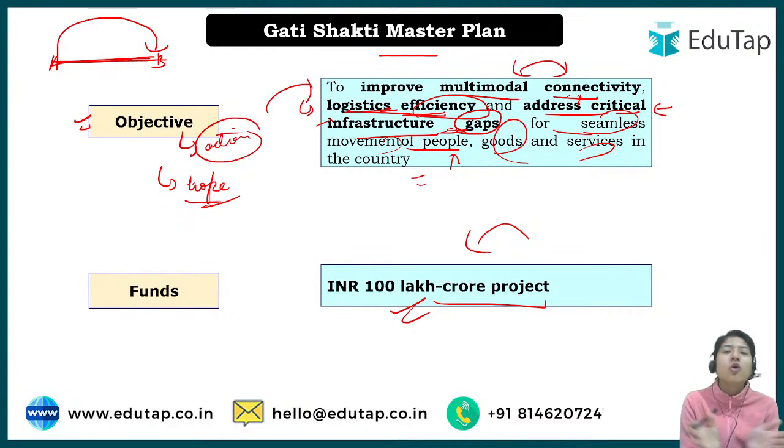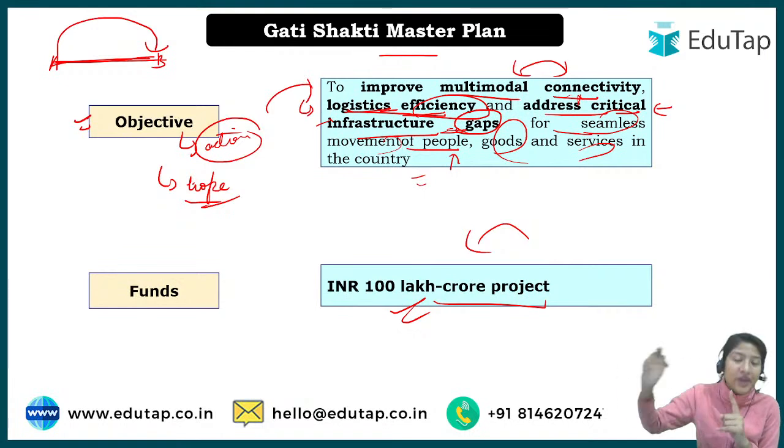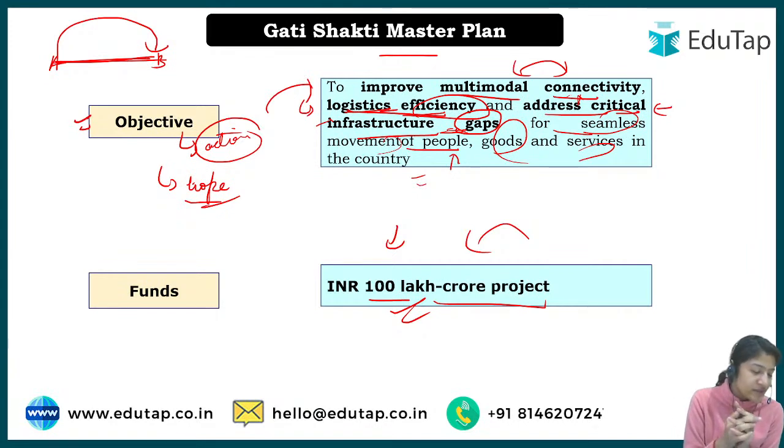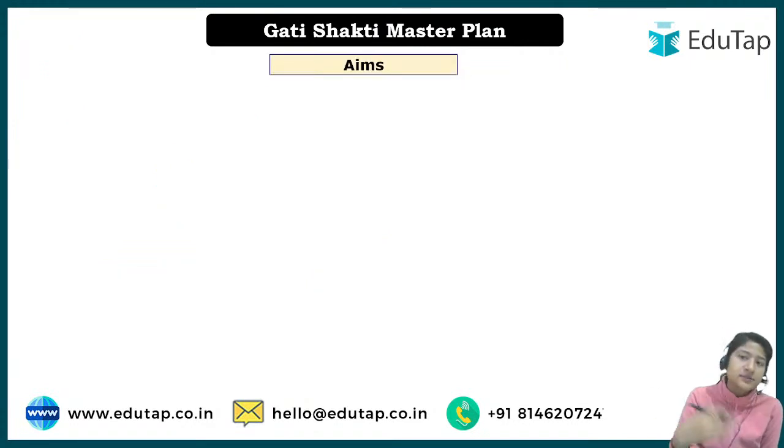So if we club all the money that we are investing in it, it can go to waste if not synchronized properly with other ministries, right? So the basic idea is, whatever money has been allocated, if you club it together, it sums up to somewhere around, basically above 100 lakh crore, but on average we say 100 lakh crore. So no additional money, but whatever the projects' amounts are, if you accumulate them together, that will be 100 lakh crore. And of course this will be more efficient because there will be less wastage of money and time.